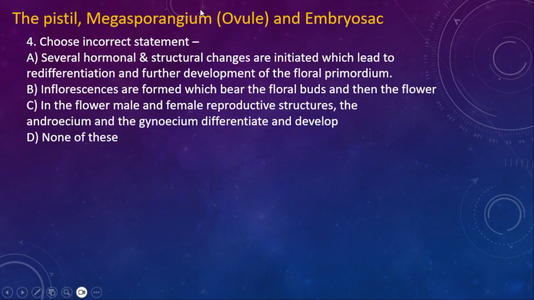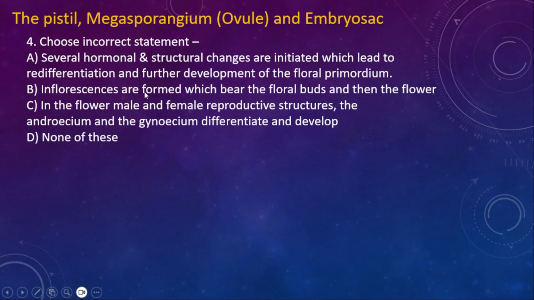Fourth question, from pistil, megasporangium, and embryo sac. Choose the incorrect statement. Which one is incorrect? A. Several hormonal and structural changes are initiated which lead to redifferentiation and further development of the floral primordium.